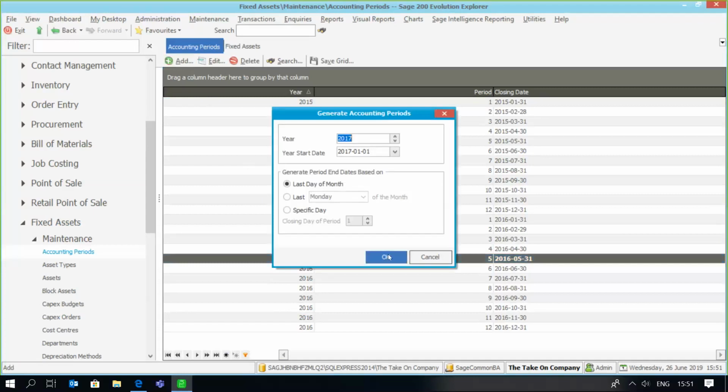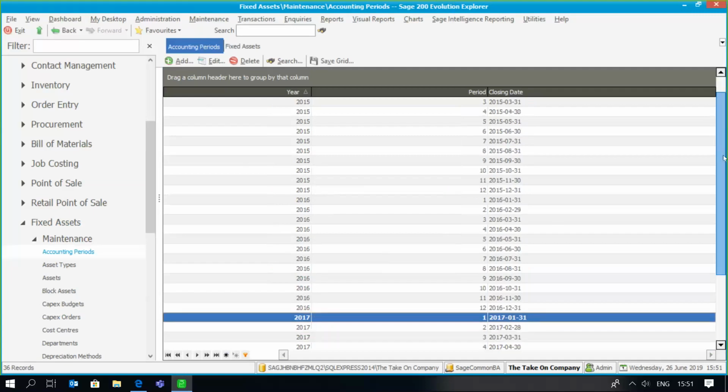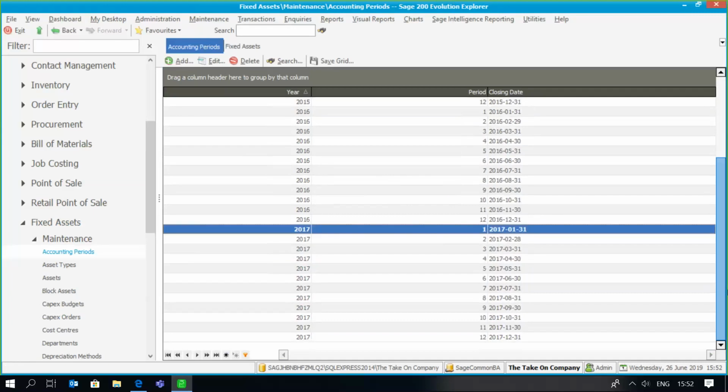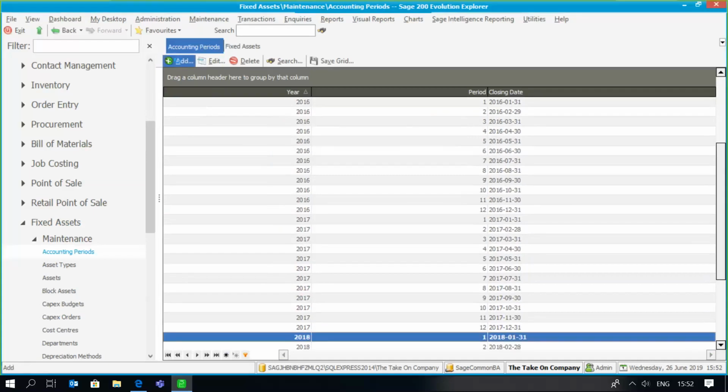Very importantly, you need to ensure that at the end of your financial year, you add a new year within your fixed assets accounting periods so that your depreciation can continue being calculated within your new financial year. So I've got up until 2017, add 2018, and then 2019, the current year.